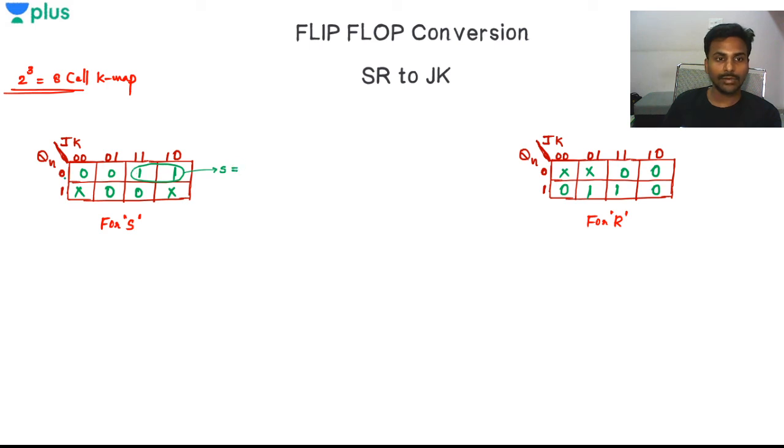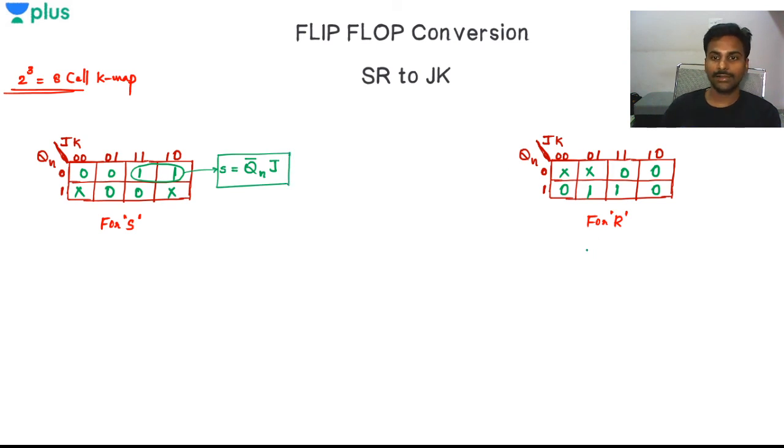What is common in both of them? Qn complement is common. What is common? 1 is common, that is J is common, right? K is changing from 1 to 0. So it is Qn complement into J, right? And this is what I'll be having for the S value. Okay, S relation with J.